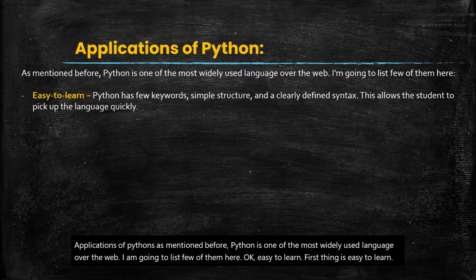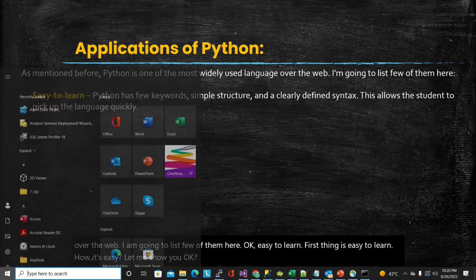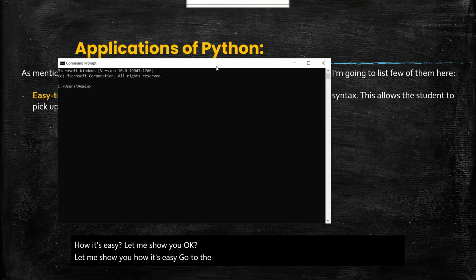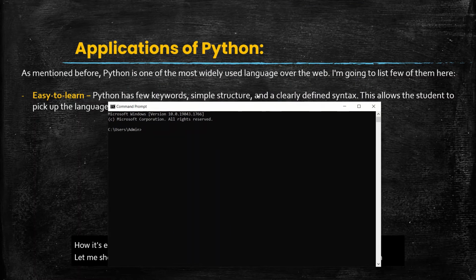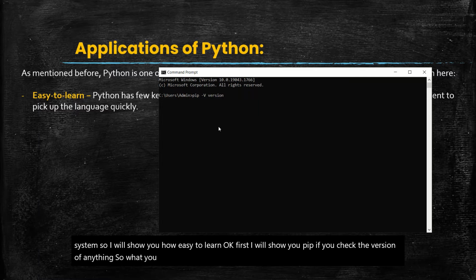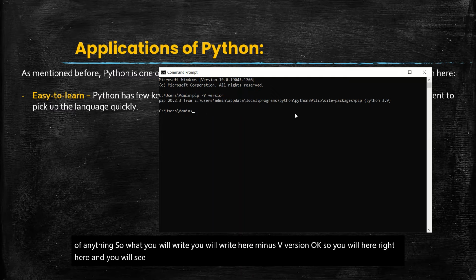How is it easy? Let me show you. Go to the command prompt, because Python is already installed on my system, so I will show you how easy it is to learn. Okay, first I will show you pip. If you check the version of anything, you will write here pip minus v, version. Okay, and you will see the version of Python. This is currently installed on my system.